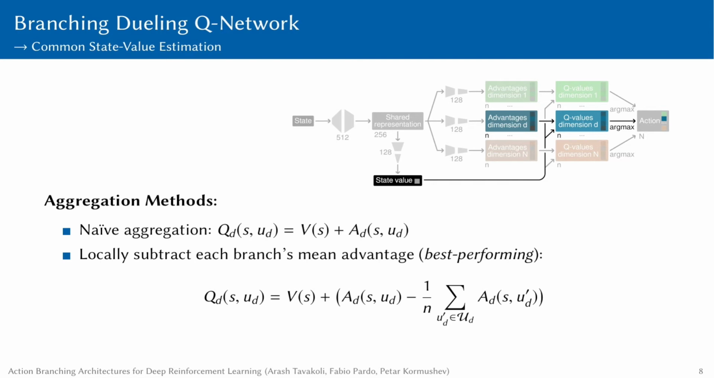We experimented with several aggregation methods, and our best performing method is to locally subtract each branch's mean advantage from its sub-action advantages prior to their summation with the state value.